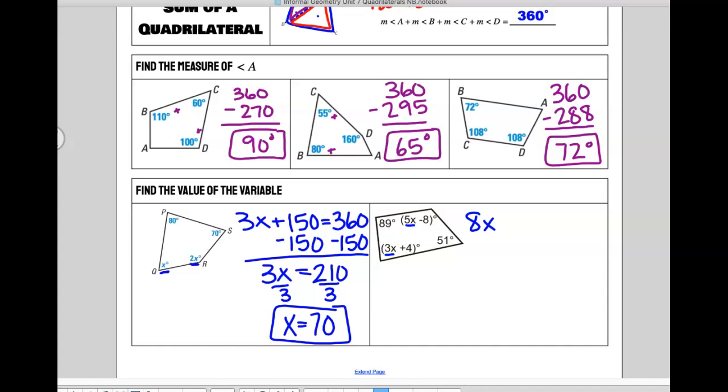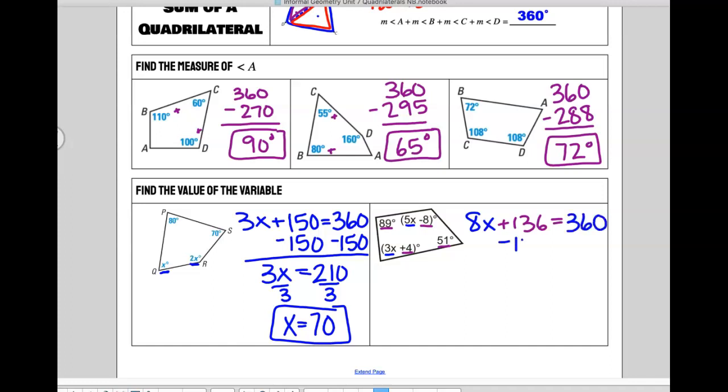So then my other terms that I have to combine, I have an 89, 51, what else? 4, negative 4, and a minus 8. Okay, combine those for me. What do you got? 136. Do we agree with 136? And those all have to equal what? 360.